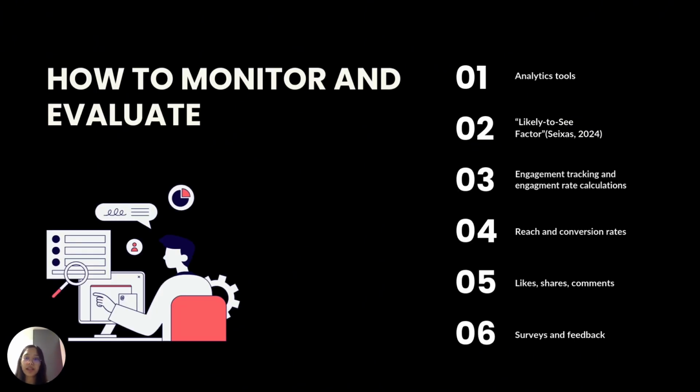So to monitor and evaluate the campaign, we will use analytics tools to track engagement rates, reach, and conversions. We'll calculate engagement using metrics like shares, likes, comments, and use the likelihood to see factor for the billboard campaign to estimate the effectiveness of the billboard placements. We can also use surveys and feedback, which can be conducted to understand public perception and experiences, allowing us to make any necessary adjustments throughout the campaign.